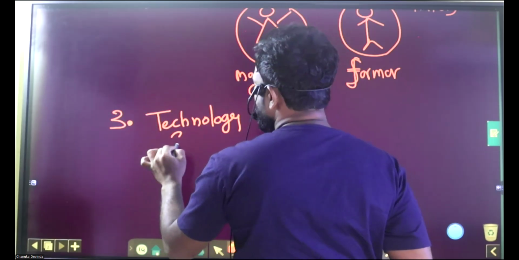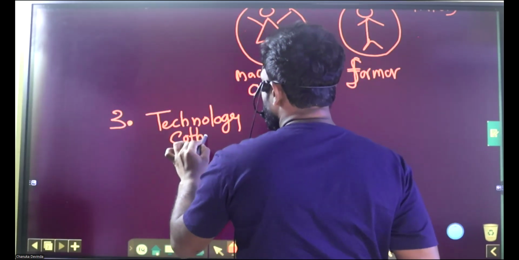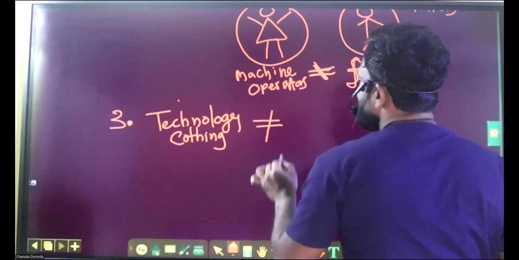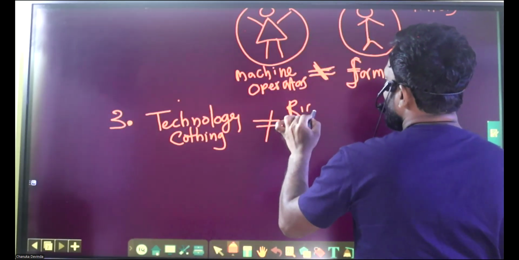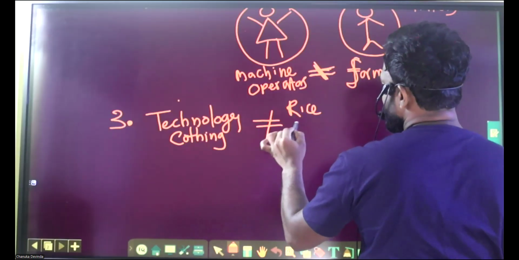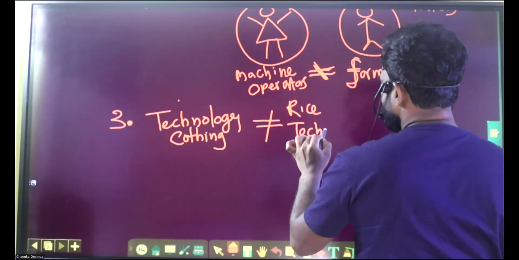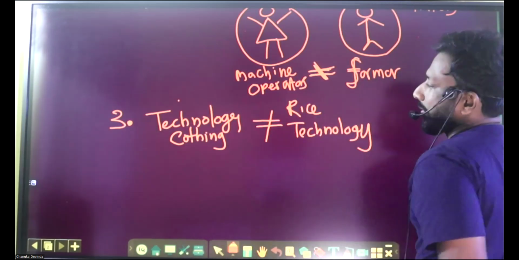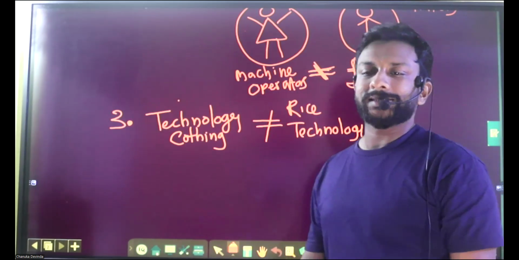Clothing technology is not similar to rice production technology. Right? Those are totally different.